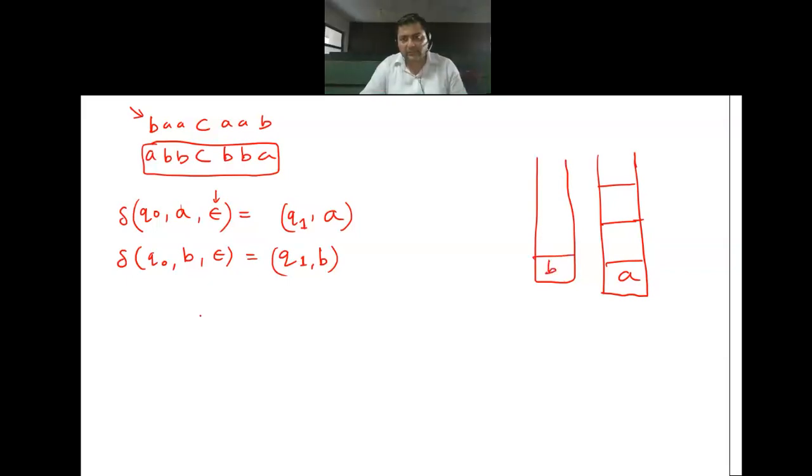Okay. Now, there are four different types of possibilities further. What are the different possibilities? Now, my state is Q1. For this, I'm sure, if I may have A on the string, on the stack, what could be the content? Either A or B, both ways are possible, no? Yes or no? Everybody is clear for this?